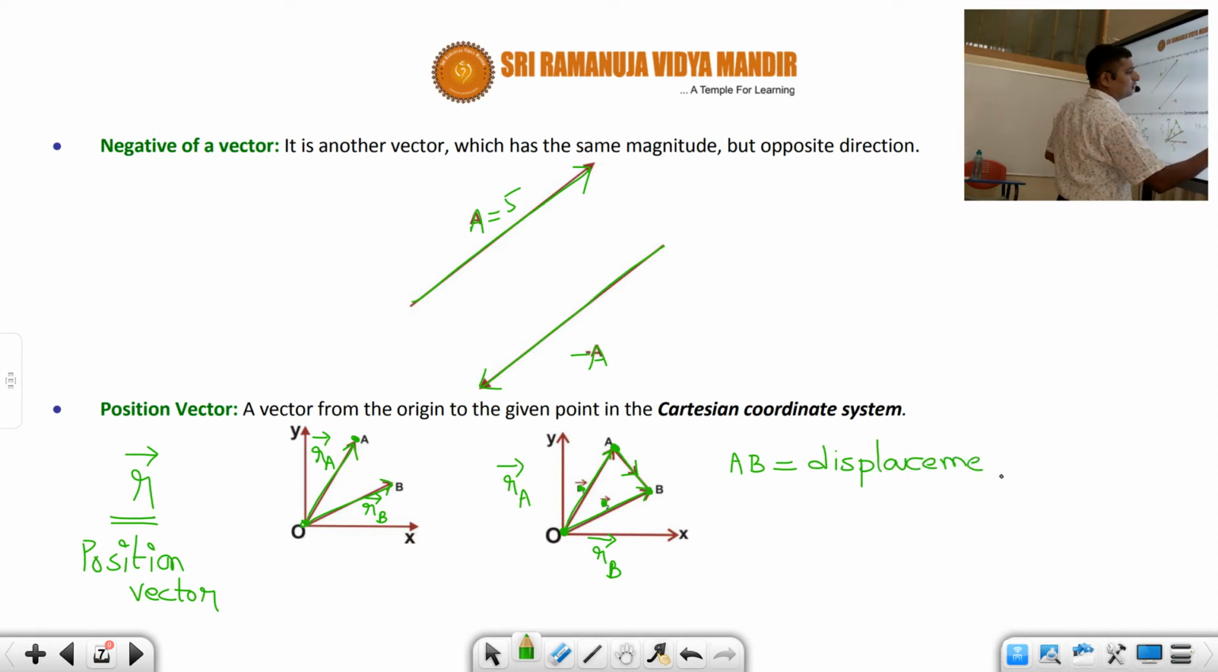And the formula I also gave you. In this session also I'll give the formula. AB is called the displacement vector, or BA also can be called the displacement vector.